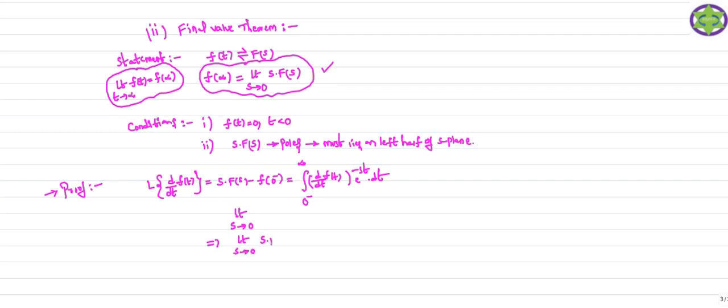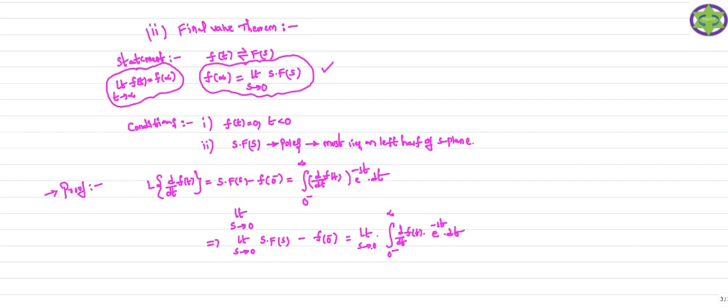On the left hand side we have s into F(s). Here there is no factor related to s, therefore no need to consider here. You just directly consider f(0-) for this function. So that is equal to, limit s tending to 0, the integral from 0- to infinity. Here we have the first order derivative of the function, f'(t) into e^(-st) dt.